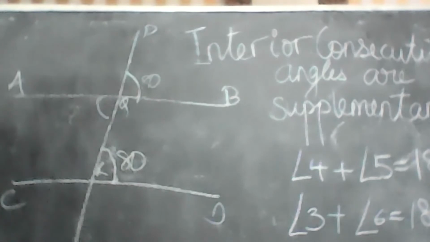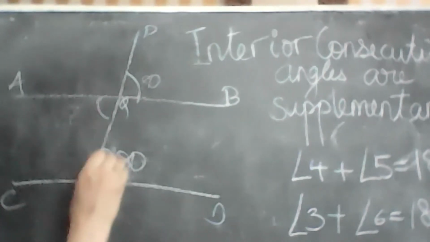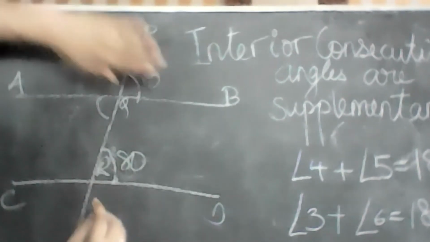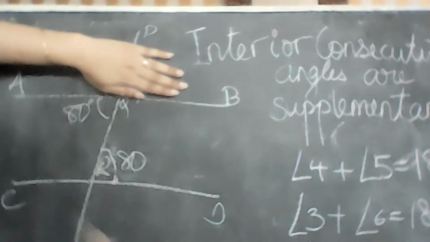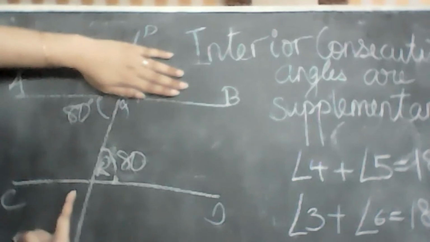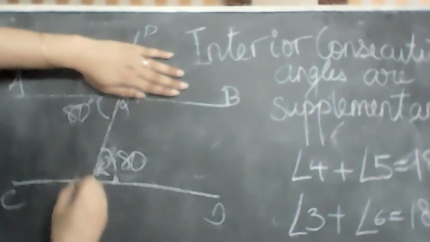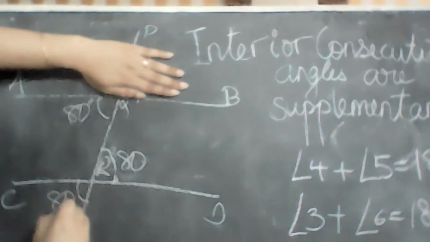If this is 80, what is this? 80. Why? Interior alternate. Okay. If this is 80, what is this? 80. Why? Corresponding angles are always equal.